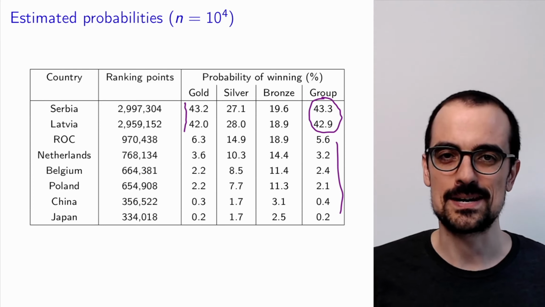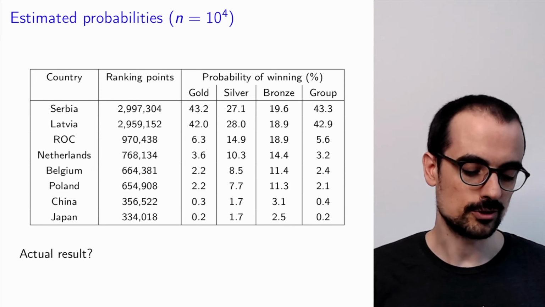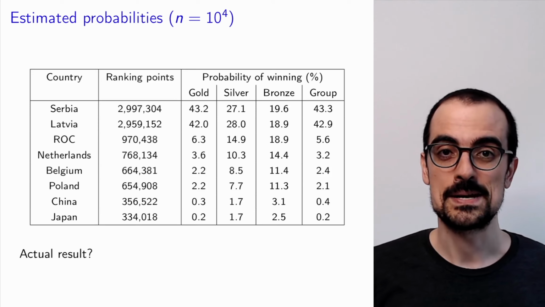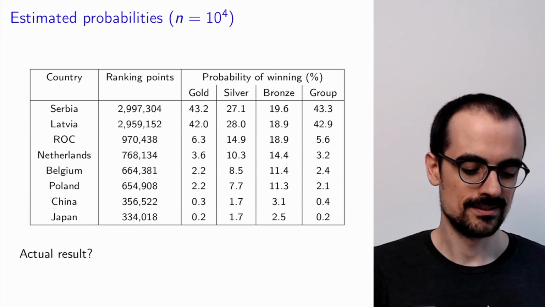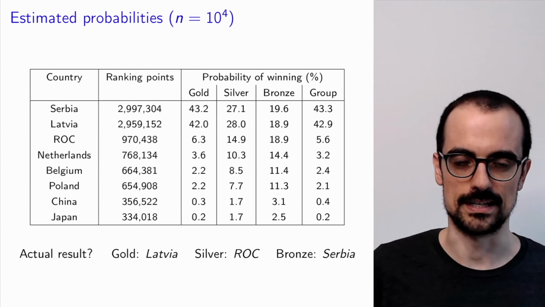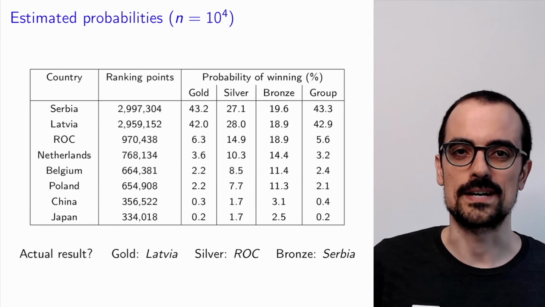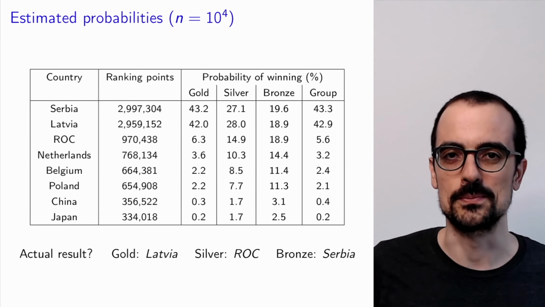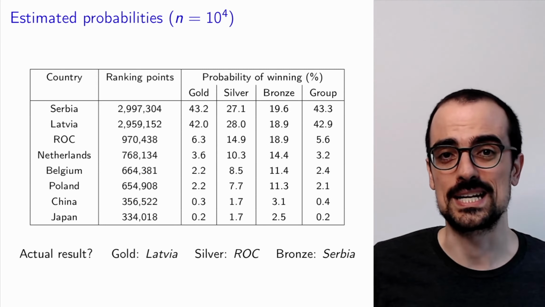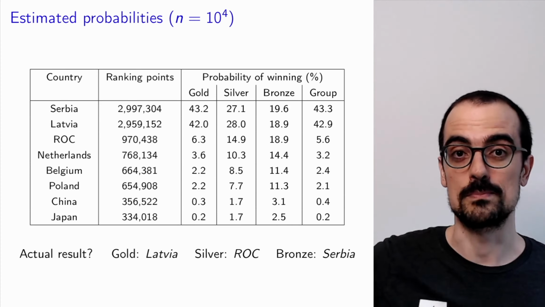The reason why I bring this up is that now I'm going to show you the real results, what happened in the tournament. What happened is that Serbia won the group, but then they lost in the semifinals to the Russian Olympic Committee, and then Latvia beat the Russian Olympic Committee in the final. And Serbia ended up winning bronze. So those were the final results, and I would argue that the model does a reasonable job of estimating them. Of course, there's only one single outcome, so we can't really evaluate the model. We would have to evaluate the model over different competitions.